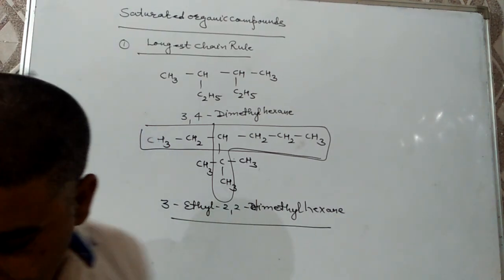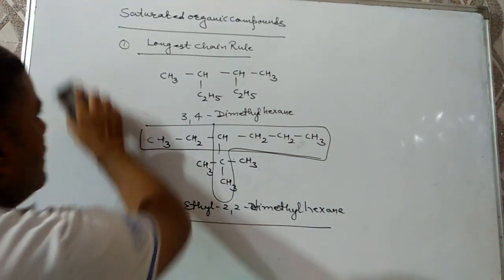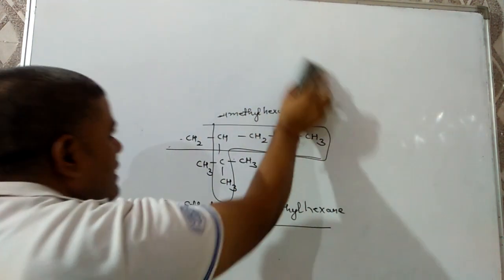This rule is known as the longest chain rule. I hope you have understood this. Next is the lowest number rule. According to this rule, if only one substituent is there, then numbering has to be done in such a way that the lowest number is given to the carbon having the substituent.